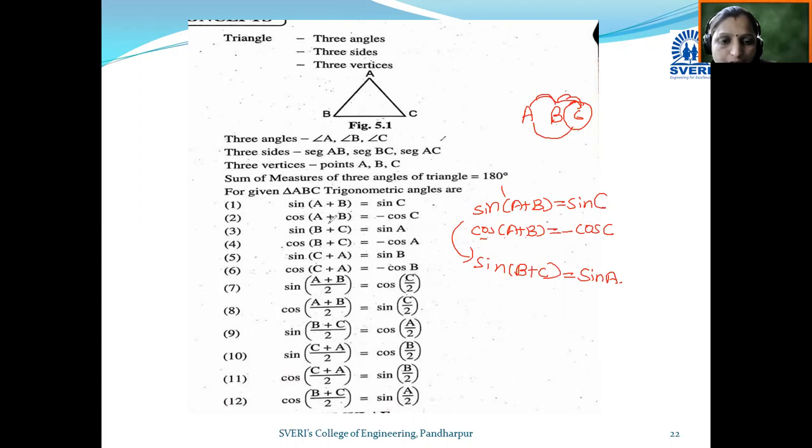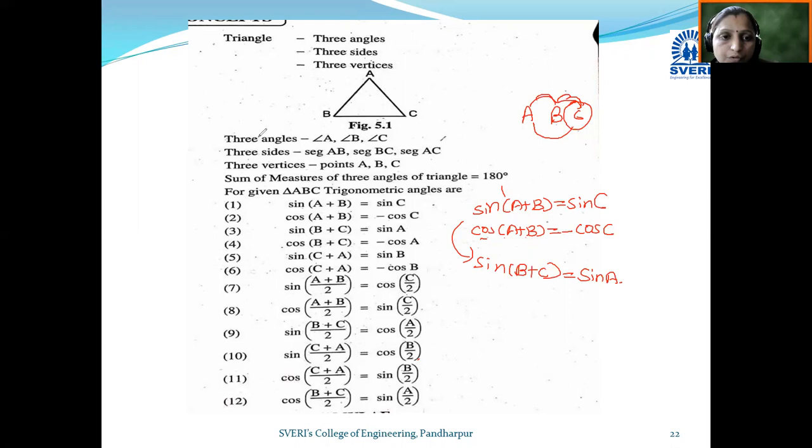You can see cos of A plus B becomes minus cos C, sin of B plus C becomes sin A, cos of B plus C becomes minus cos A, sin of C plus A becomes sin B, cos of C plus A becomes minus cos B. And if you convert this compound angle into its submultiple, then instead of A plus B, you put A plus B divided by 2, and you get the same changes: C becomes C by 2, A becomes A by 2, B becomes B by 2. In this way these are the relations of the angles, trigonometric ratios and compound angles.